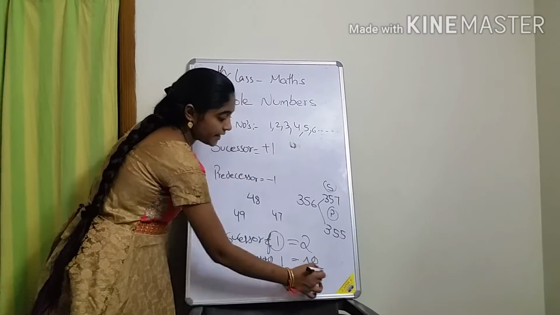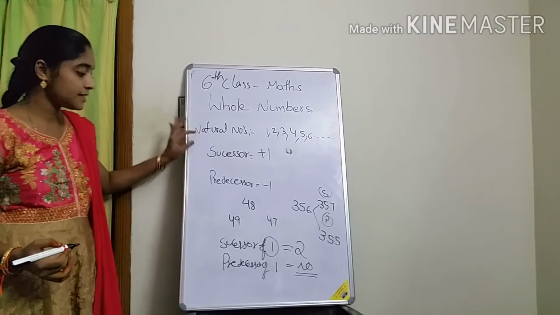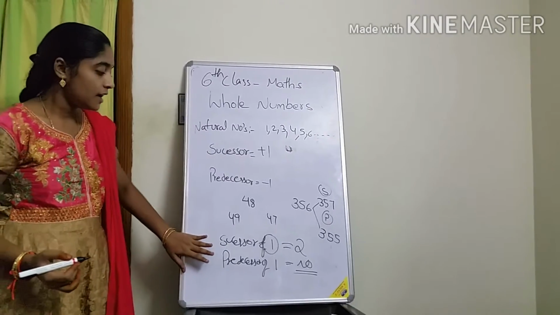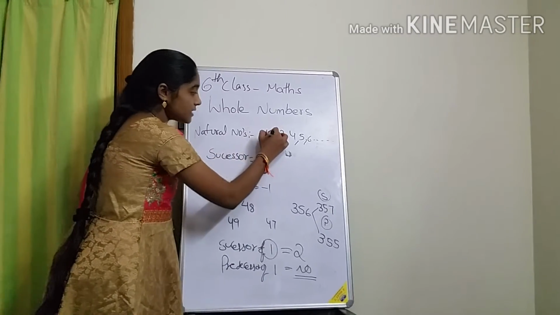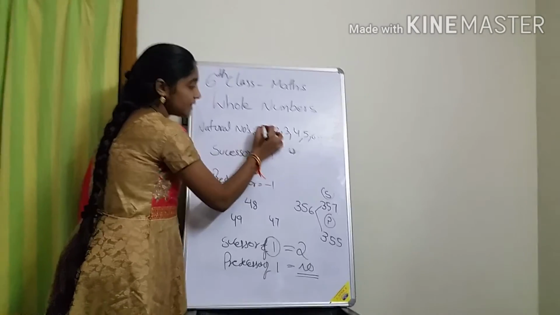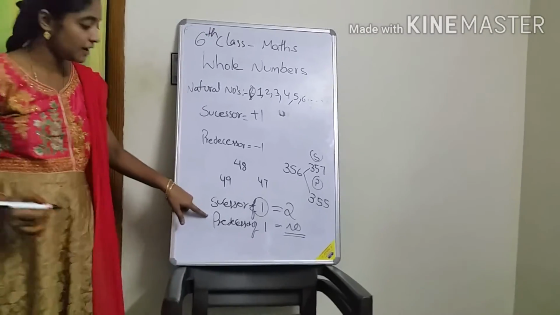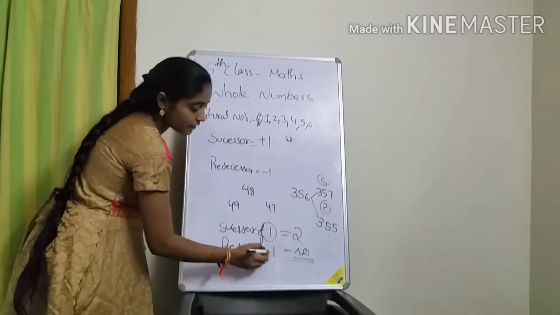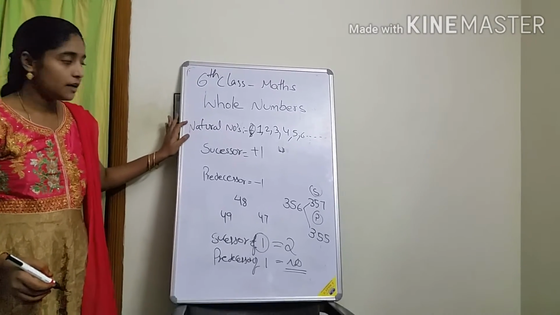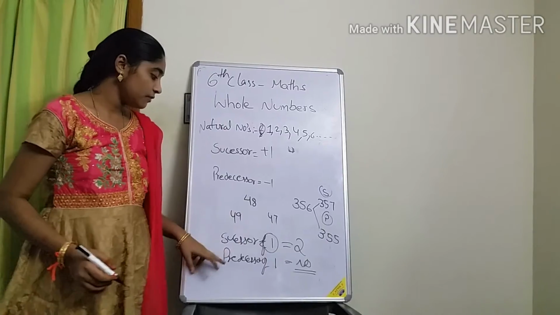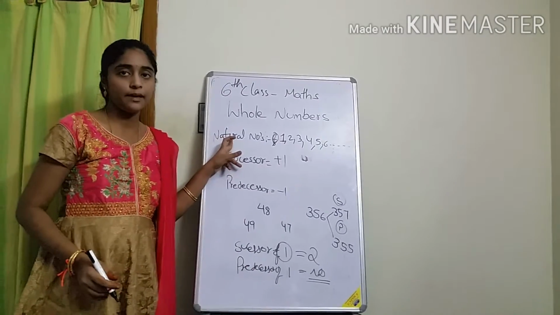No. Nothing is there, we can't define it. So there is no predecessor of 1 in the natural numbers, because the numbers start with 1 and there is nothing before it. Once again, for 1 there is no predecessor, in natural numbers.